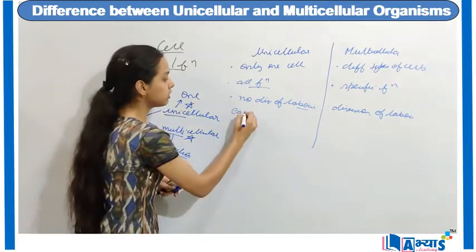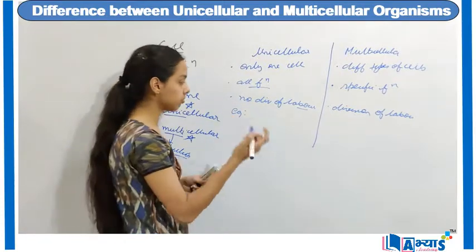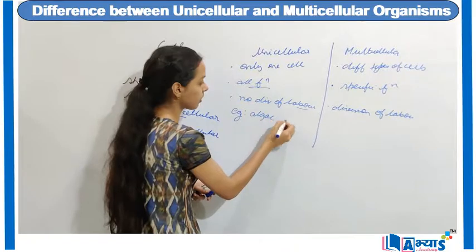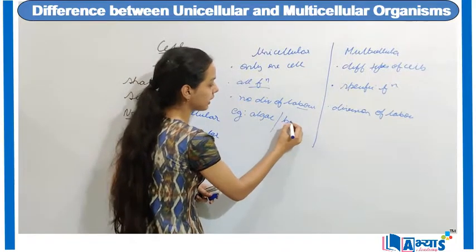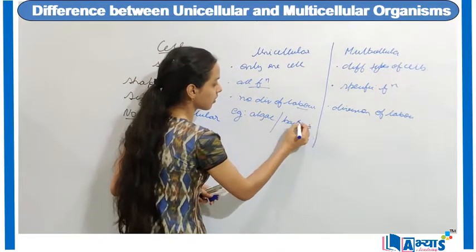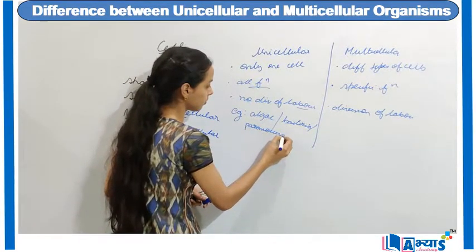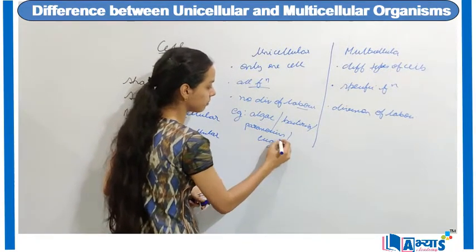The examples of unicellular organisms are bacteria, paramecium, or euglena.